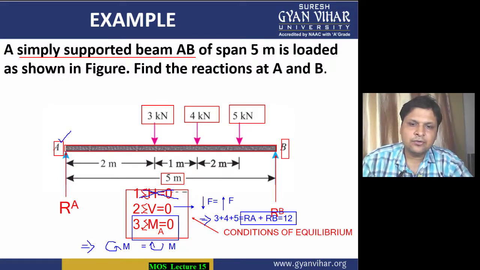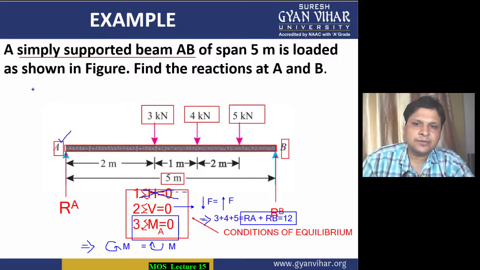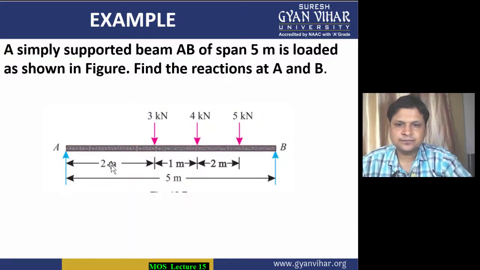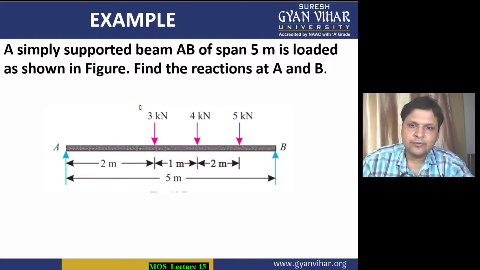All right, so as you can see, if A is the point from which moment is to be calculated, the moment is basically force into perpendicular distance from that point. Here you can see the forces are all perpendicular. And the distance for the 3 kilonewton force will be from here to here. How much is it? It is 2 meter. This is the 3 kilonewton force, and the distance from point A is 2 meter.